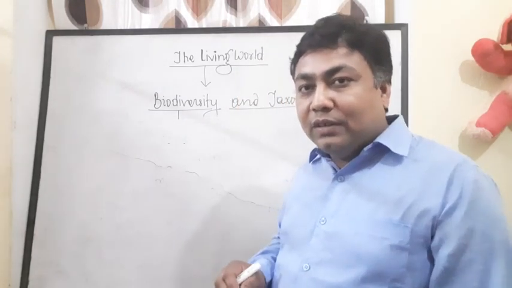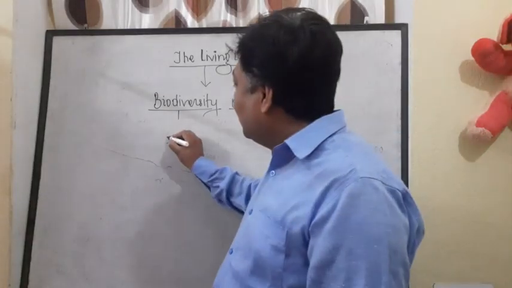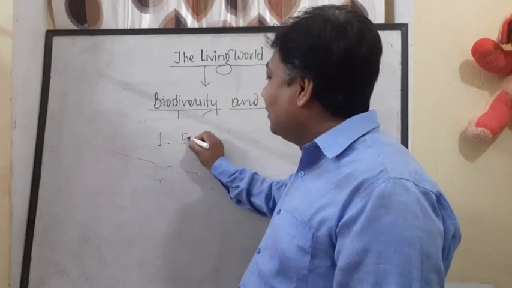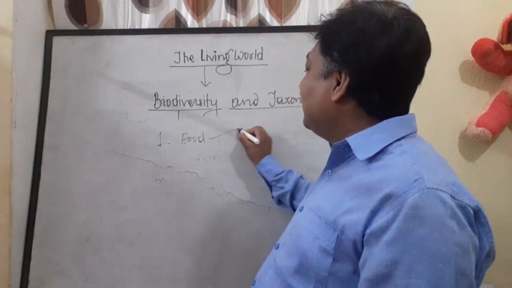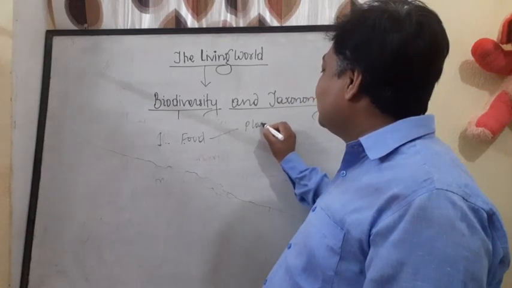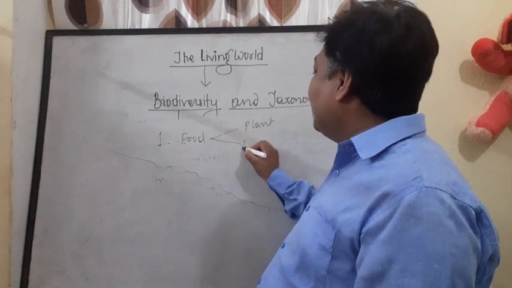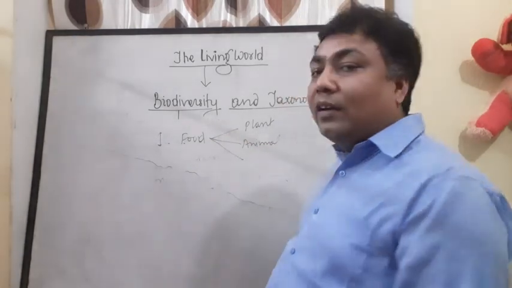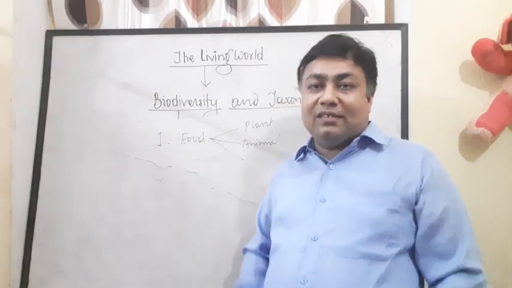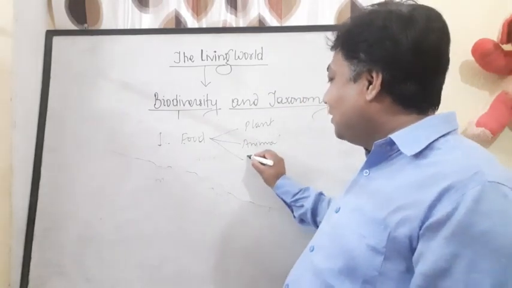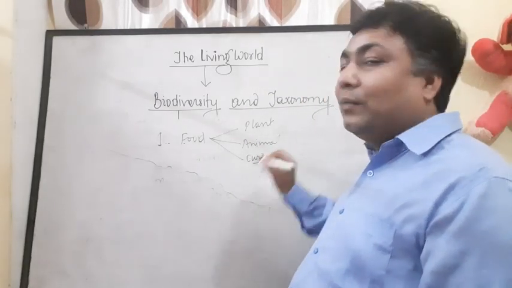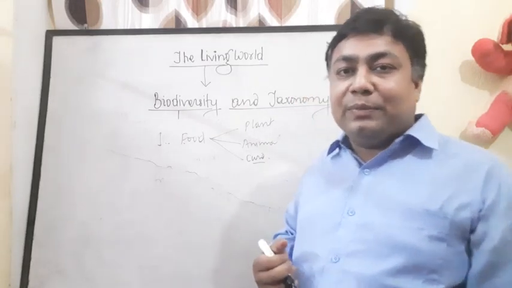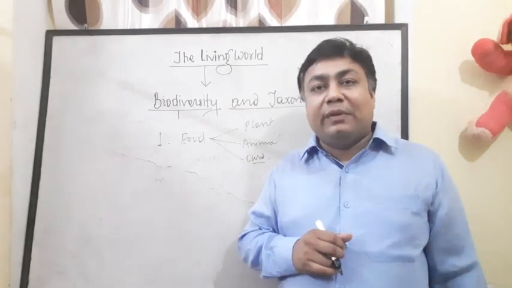Our food comes from either plant source or animal source. Even in our food, how our curd is prepared, curd by the use of microorganisms. How our beverages are prepared by the process of fermentation.